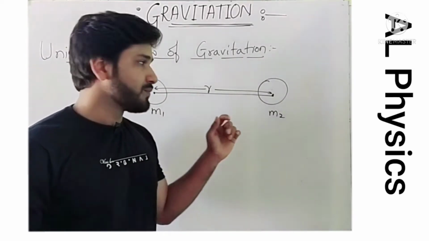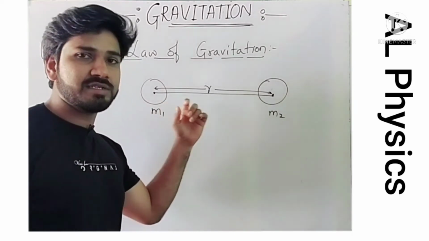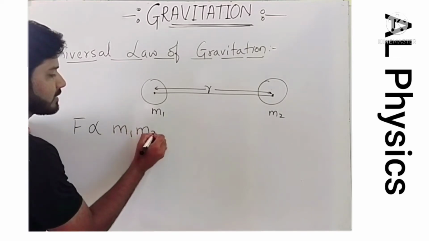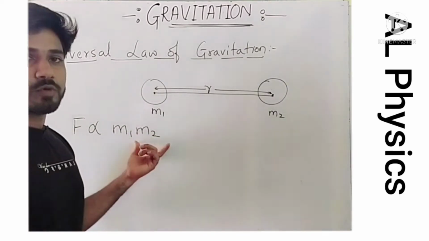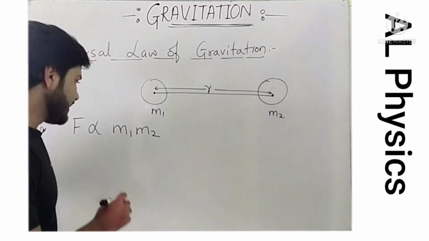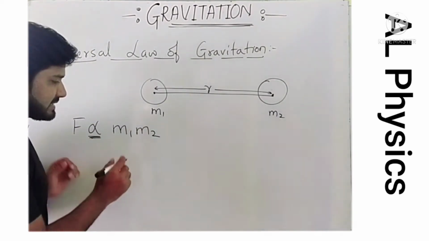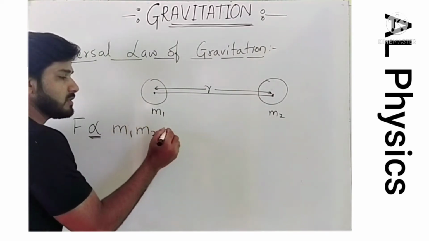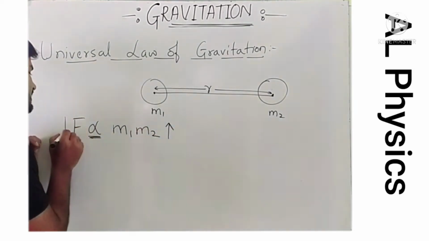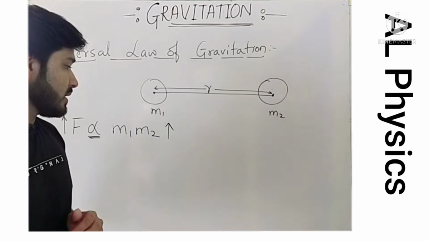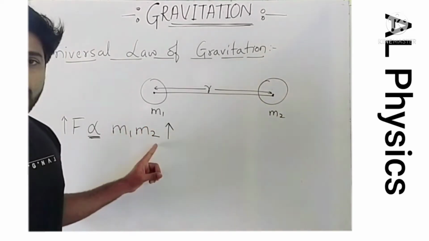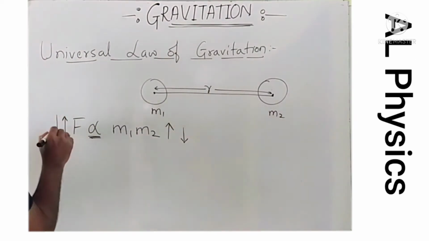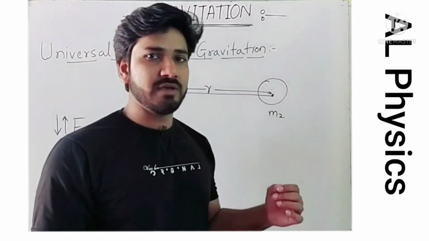What Newton said is the force of attraction between these two bodies is directly proportional to the product of their masses. For example, if it is directly proportional, it means that if m1 or m2 or both, if any of them or both increase, then the force is going to increase. In the same way, if m1, m2 or both or any of them decreases, then the force is going to decrease. So this is the first thing Newton said.